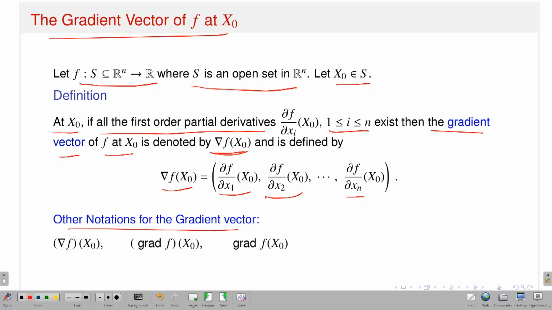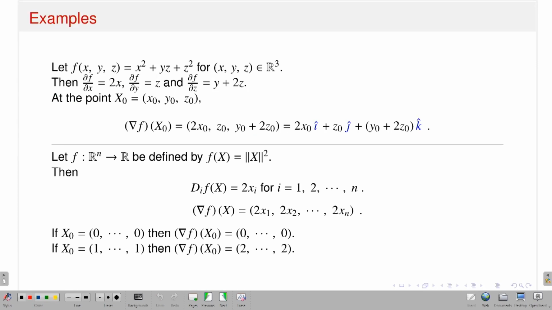Various books have different notations, such as del f at x naught, or grad f at x naught, or grad f. These are the various notations you will see. So, this is the gradient vector. Once I have the existence of first order partial derivatives, I can talk about the gradient vector of f at x naught.